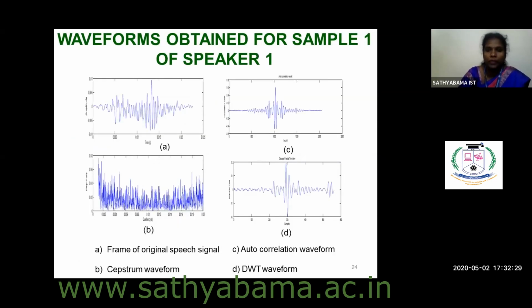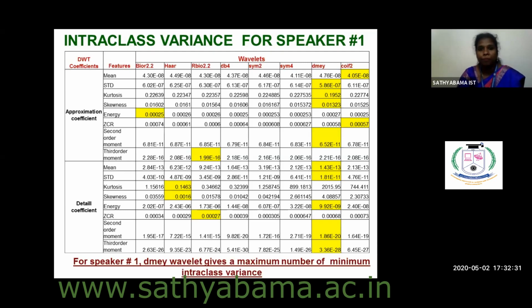These are some of the outputs I got for the first module. You see here, this is a table I have got. If you are taking a table or graph, definitely you will be focusing on either a minimum value or a maximum value. If I am saying efficiency, definitely it should be maximum. If I am saying error, it should definitely be minimum. Likewise, based on your project and your application, you will be focusing towards a minimum or maximum value. In this project, I want a minimum value, minimum intraclass variance values I want to focus on. So what I have done is highlight those minimum values.